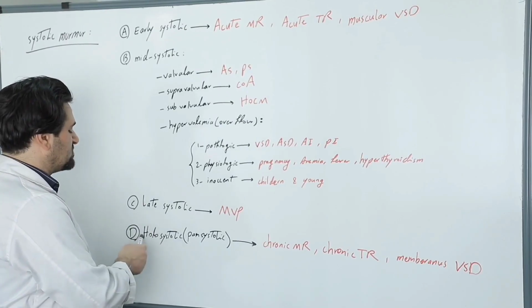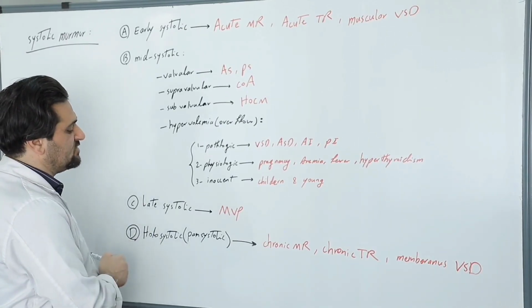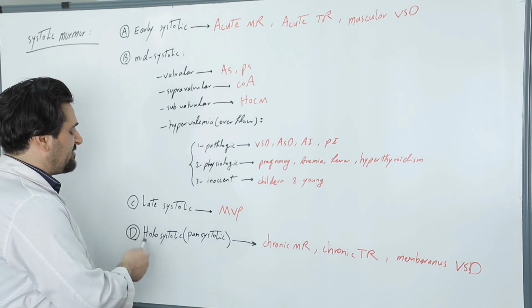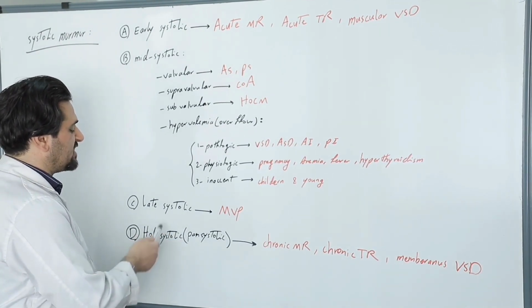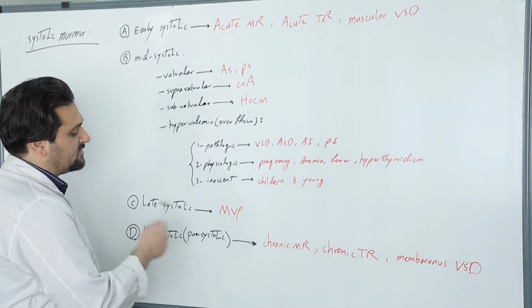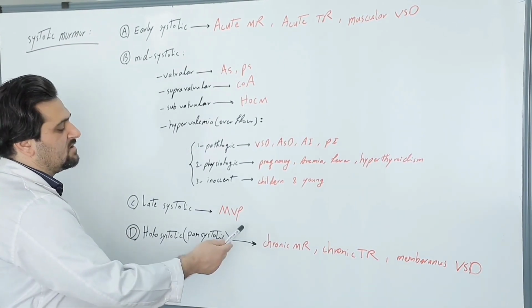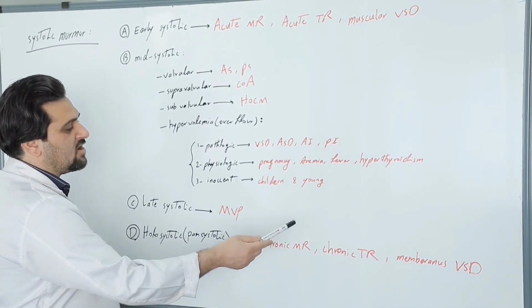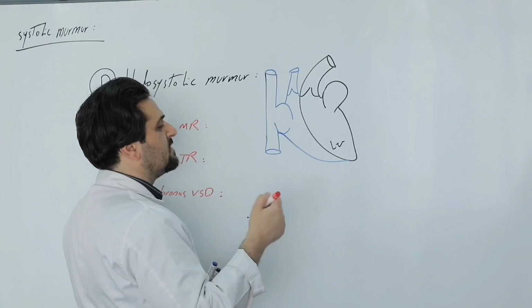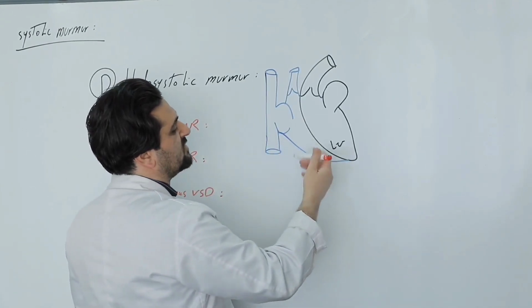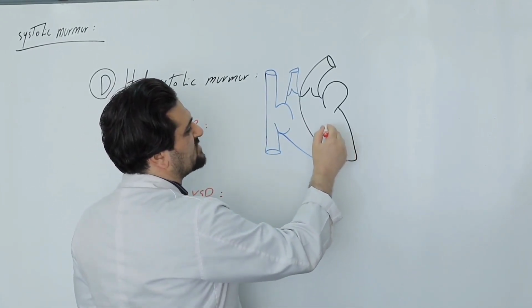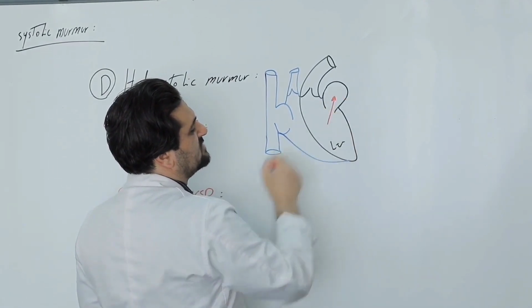The fourth group is holosystolic or pansystolic murmurs. This means that they are heard throughout the entire systole, from the beginning of systole to the end of systole, such as chronic MR, chronic TR, and membranous VSD. In patients with mitral regurgitation, during systole, blood flows from the left ventricle into the left atrium.